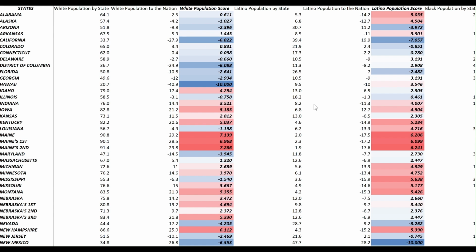In this video, we're going to take a look at fundamentals. Fundamentals are one of the four mainstays of my election forecast model, and we're going to take a look at how they work and why they are important. Then we're going to look at some states and see how the states are projected to vote entirely on fundamentals. That is to say, based on, for example, ethnicity score, education score, urban population score, and other factors.